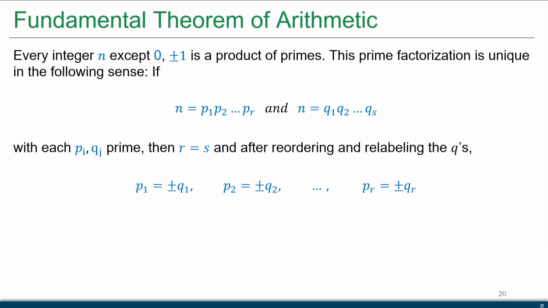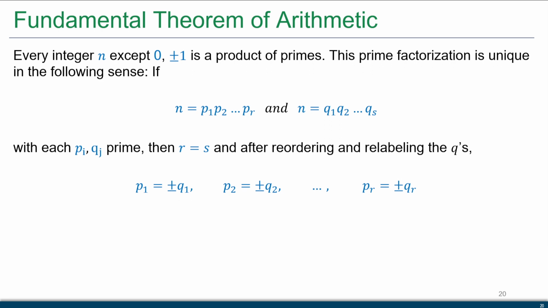And after reordering and relabeling some of the q's, I can rewrite each of my pi's as plus or minus some qi's. So we're basically saying the decomposition is exactly the same. The order might be written slightly differently, but the primes that are used are going to be exactly the same.